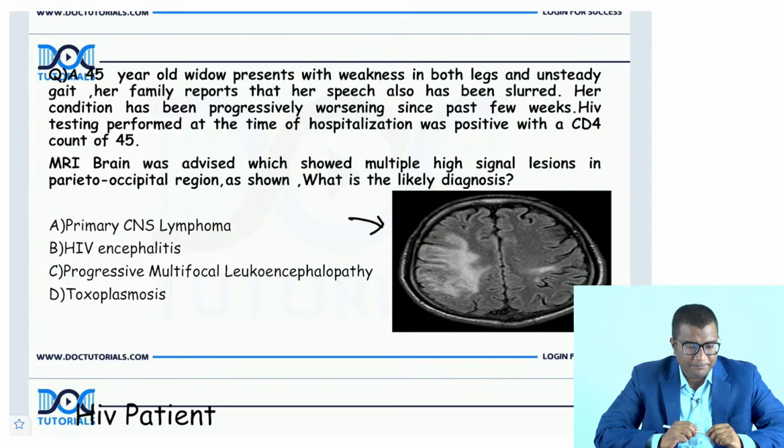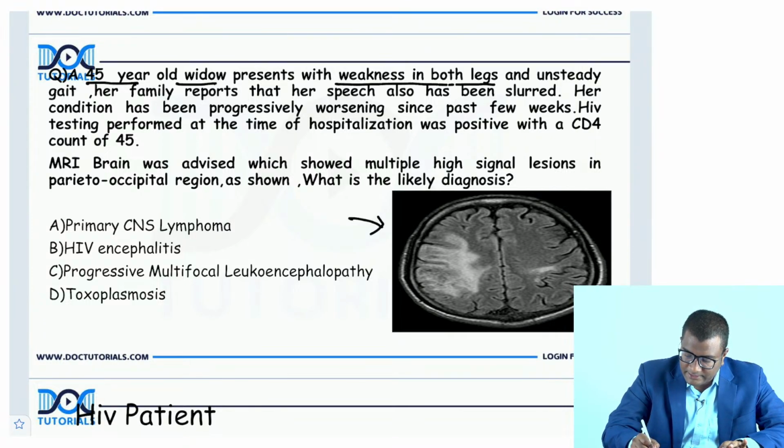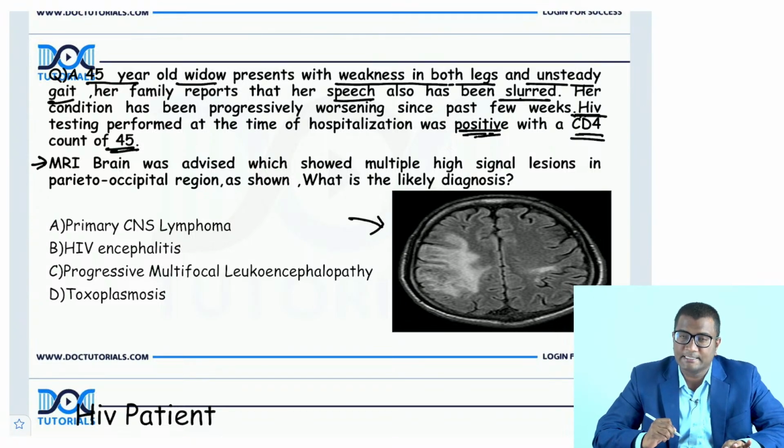Can anybody try this question? So let us go back to the question once again. This is a 45-year-old widow, and she's complaining of weakness in her legs and unsteady gait. There is slurred speech also. The condition has been progressively worsening for the past few weeks. HIV is positive, and CD4 count is also low. An MR showed this image showing high signal intensity in the parieto-occipital region.